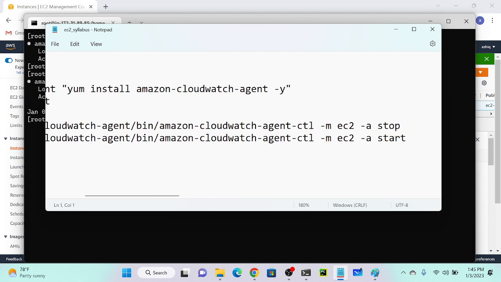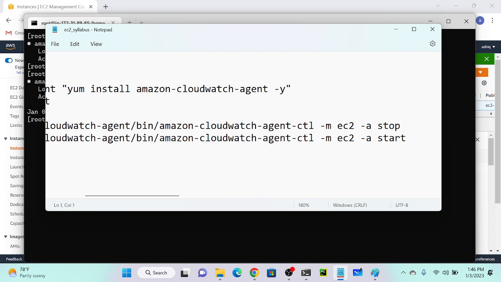That we use to stop and start. After bin, amazon-cloudwatch-agent-ctl, then space -m ec2, then space -a.